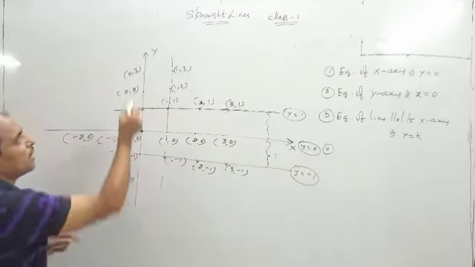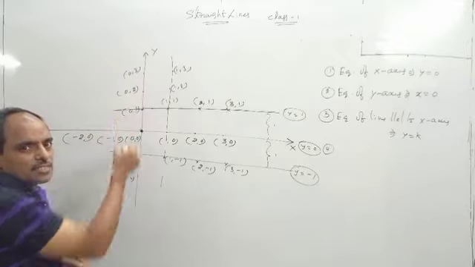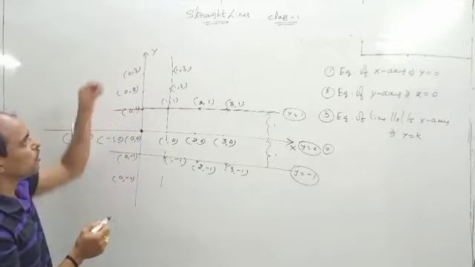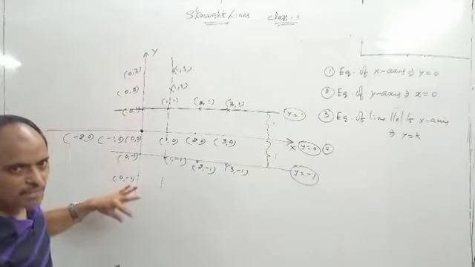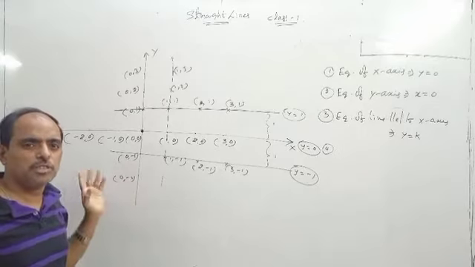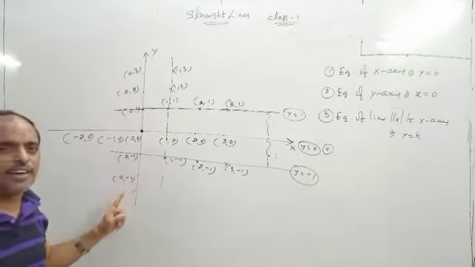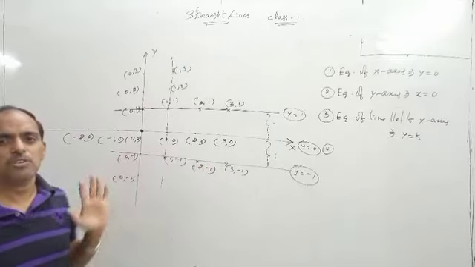Next, you see, what about the equation of y-axis? X is equal to 0. And all x coordinates on y-axis is equal to 0. That's why the equation of y-axis is x is equal to 0.